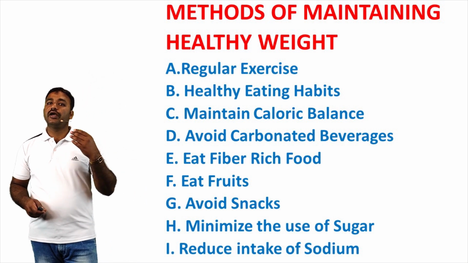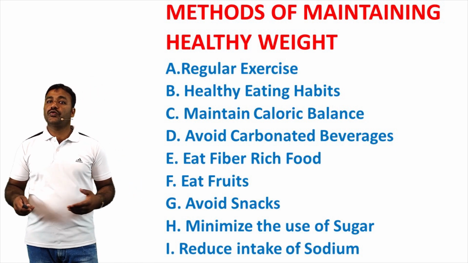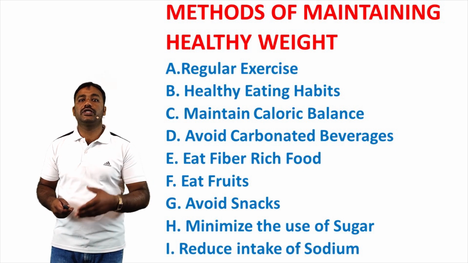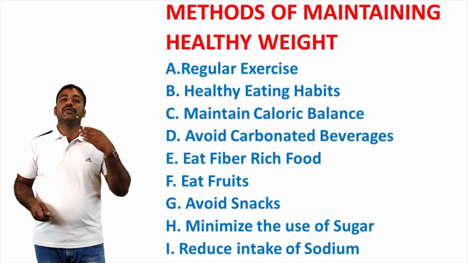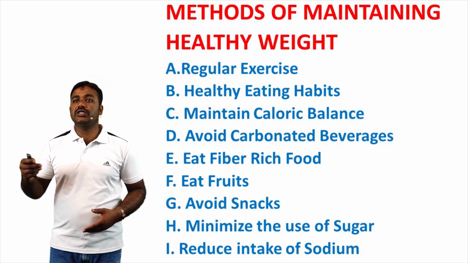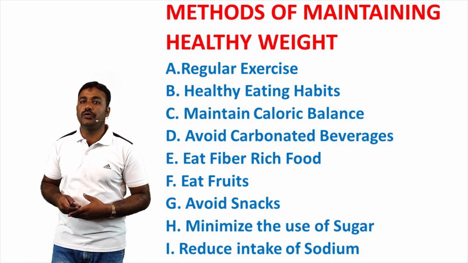Next, fifth one, eat fiber rich food. Fiber, proteins and vitamins that are present in vegetables help to maintain body weight. Appetite can be managed by replacing meals with steamed vegetables, as they contain low calories and high nutrition.